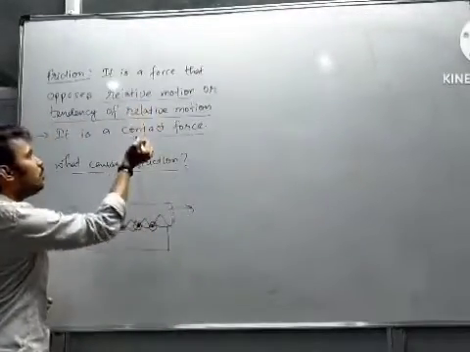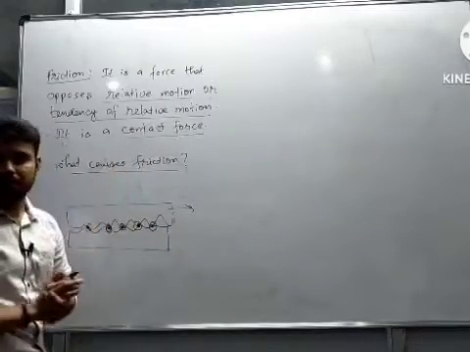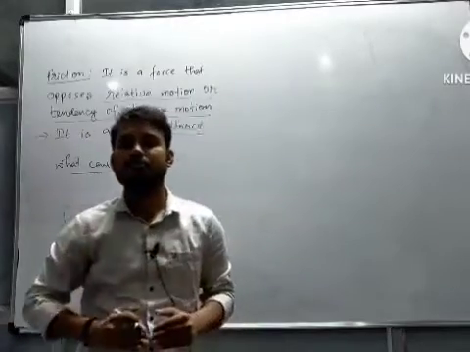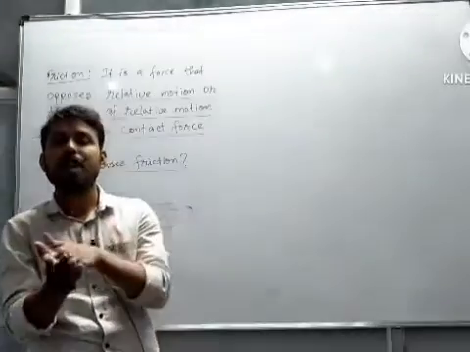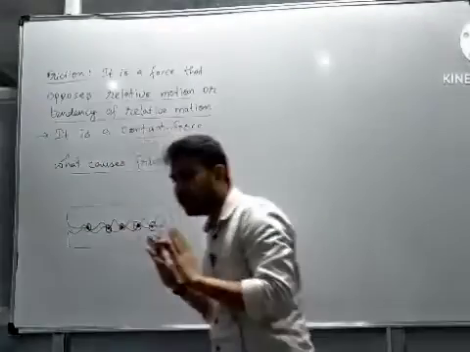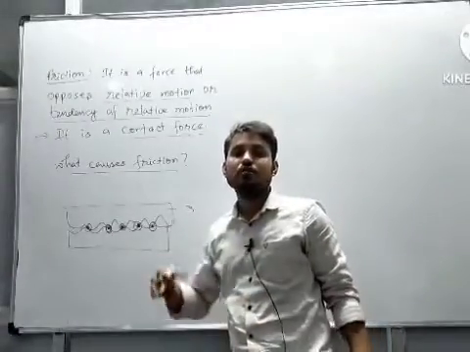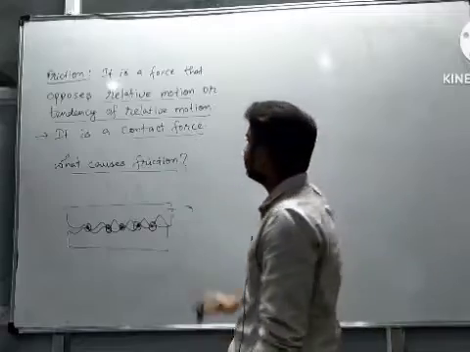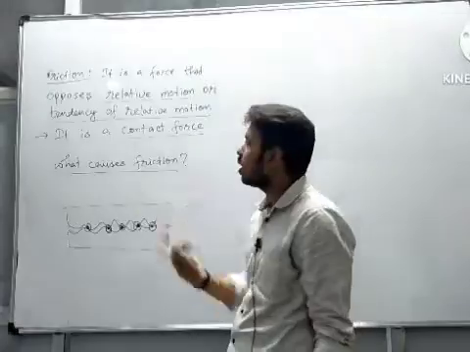Friction is a force that opposes not just the relative motion but also the tendency of relative motion. We have seen in the example that when the block is given a kickstart, it moves for a while and finally stops, because friction opposes the relative motion. In another example, when we push a huge block, it doesn't move, because friction opposes the tendency of relative motion.